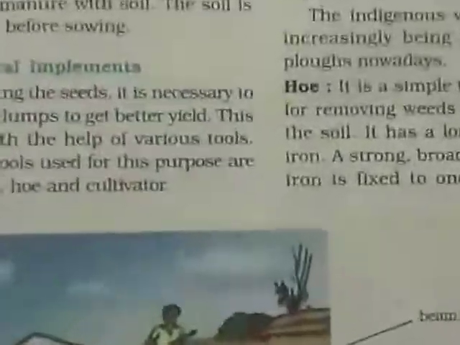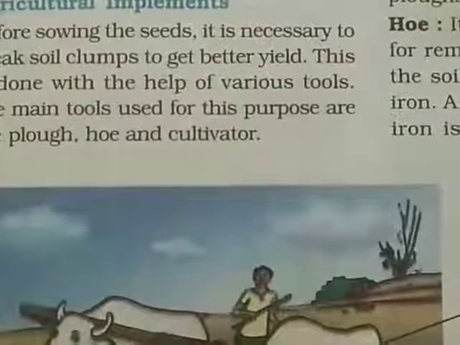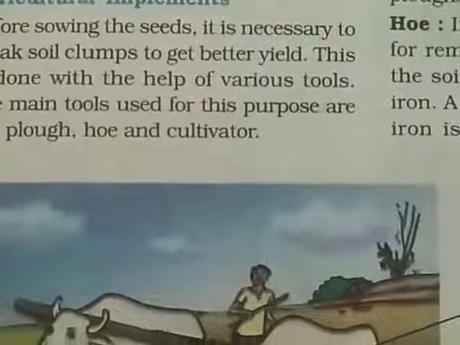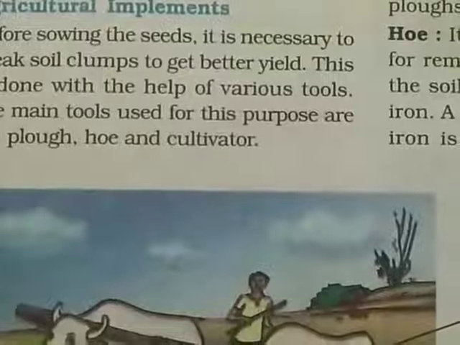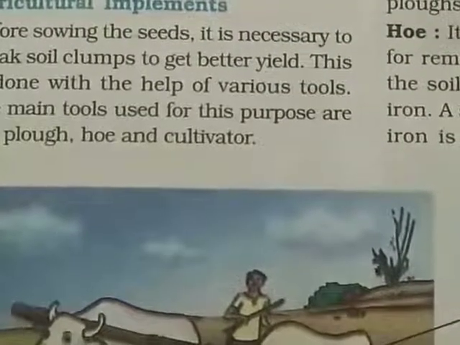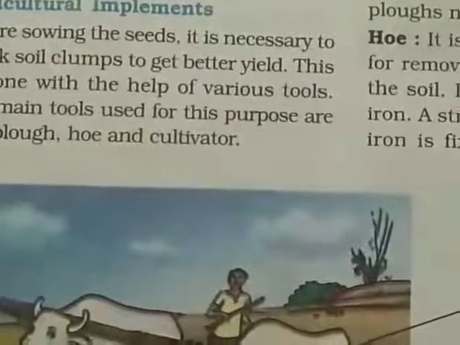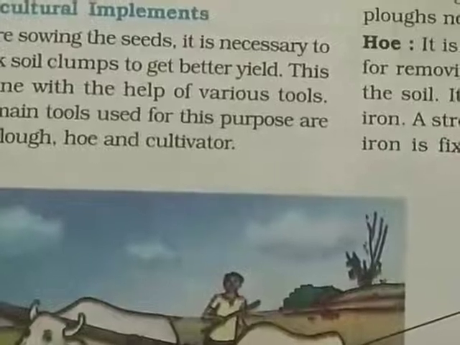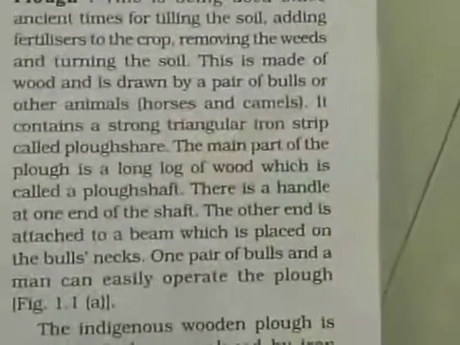Now the next topic is agricultural implements. Implements means nothing but the tools which are used in agriculture. Before sowing the seeds, it is necessary to break the clumps to get a better yield. This is done with the help of various tools or implements. The main tools used for this purpose are the plough, the hoe and the cultivator. Now we will see about the plough.